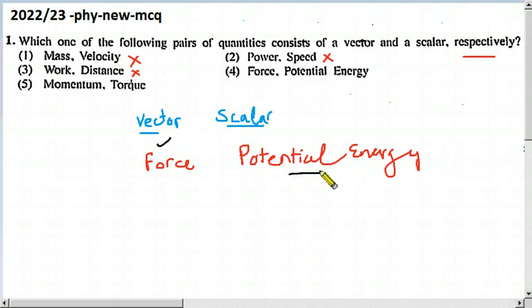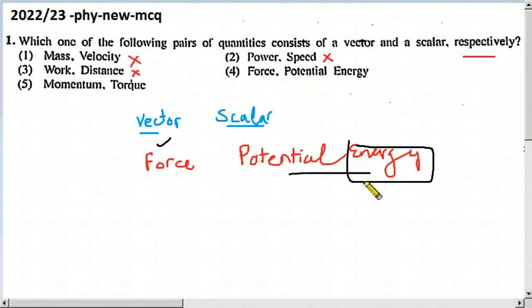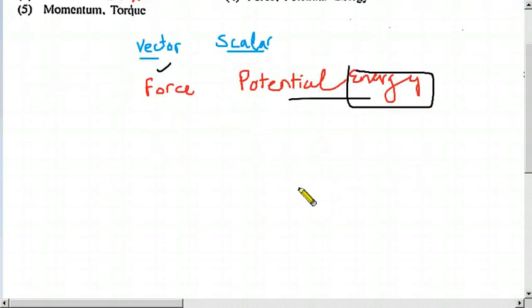And potential energy, I explained previously when we were talking about power. Energy is a scalar, it is not a vector. All the energies are scalars. You have to observe properly what is energy.